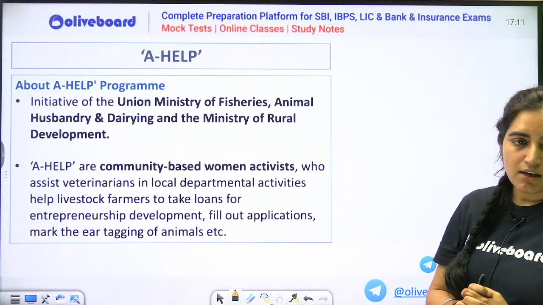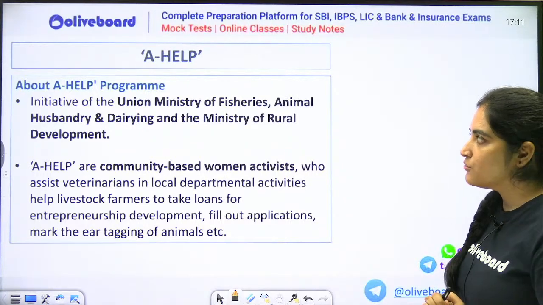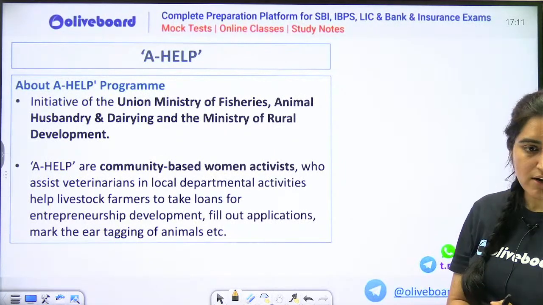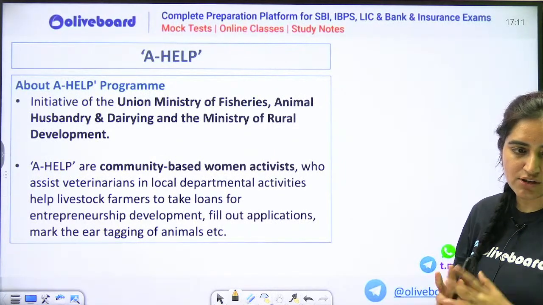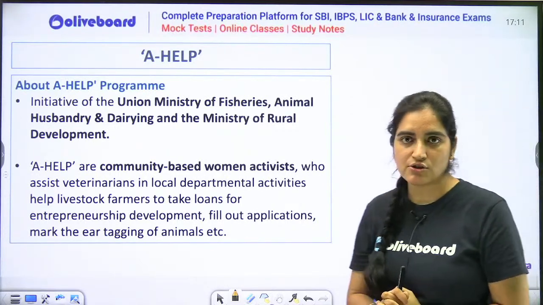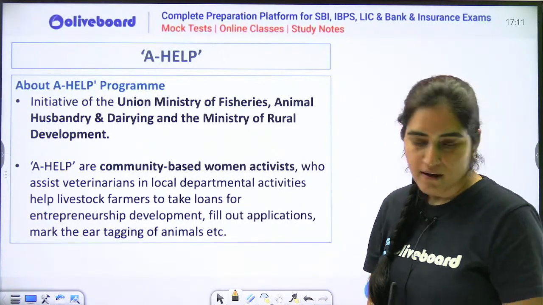So what is the ministry involved in the initiative? It is your Union Ministry of Fisheries, Animal Husbandry and Dairy, and your Ministry of Rural Development. So there are two ministries involved. One is your Ministry of Fisheries, Animal Husbandry and Dairy, and the other one is your Ministry of Rural Development. Okay, next thing.